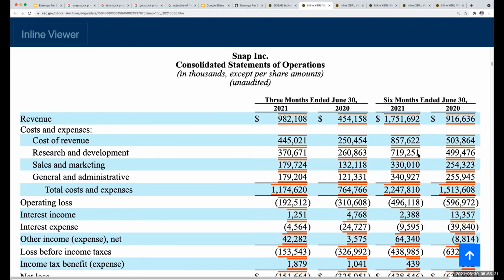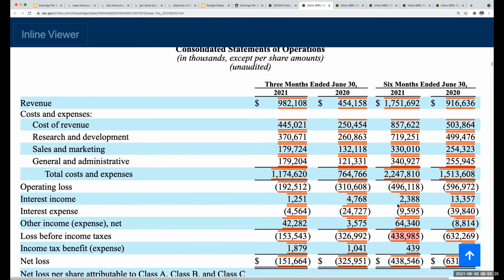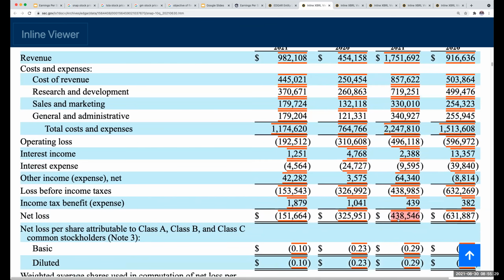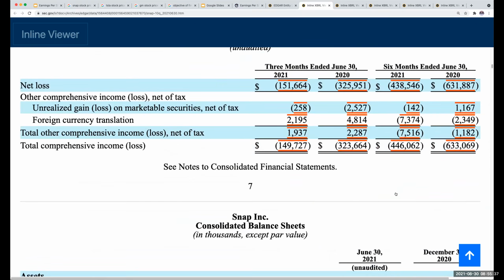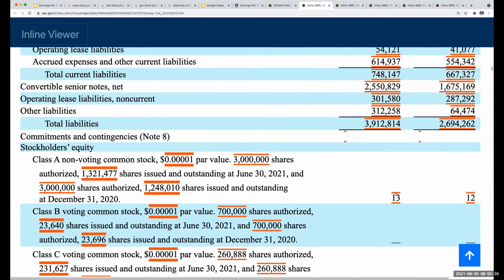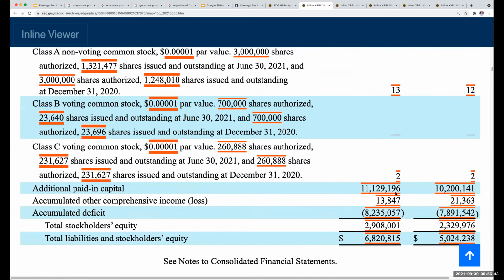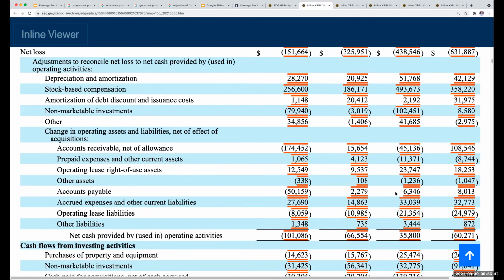We'll have a 0 price to earnings ratio if the company is at a net loss, okay? Now, one other thing I'm going to mention is that Snap, for the 6 months ended June 30th, had a net loss of $438 million. Is this real? Well, it's real from an accounting perspective, but from a cash perspective, is that really true?